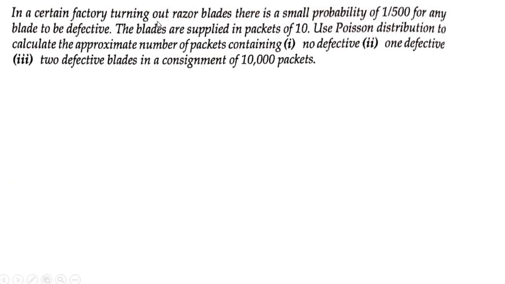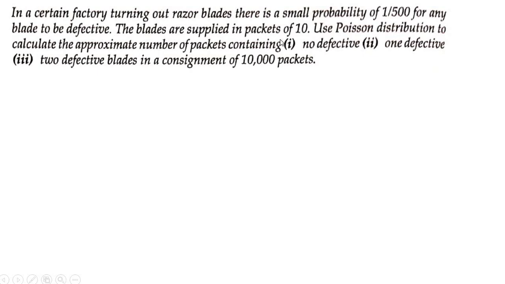In a certain factory turning out razor blades, there is a small probability of 1 by 500 for any blade to be defective. So what is the probability of a defective blade? P is equal to 1 by 500.